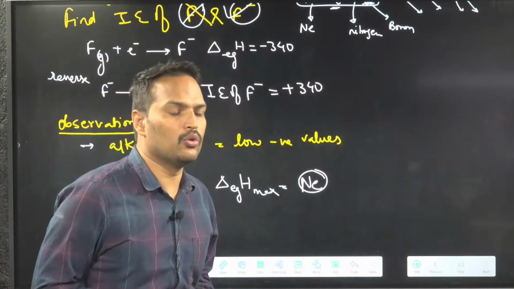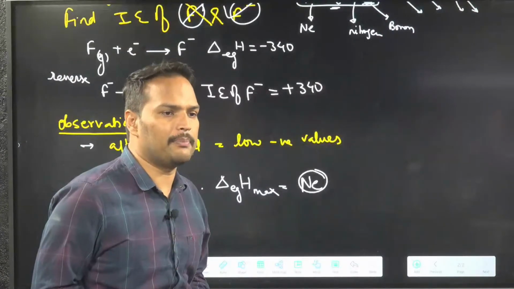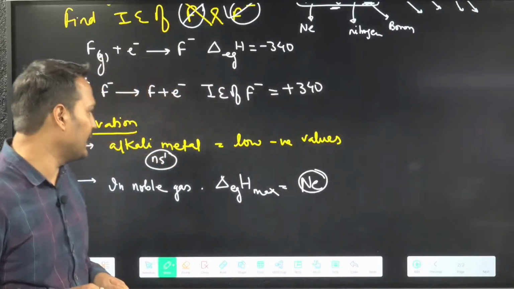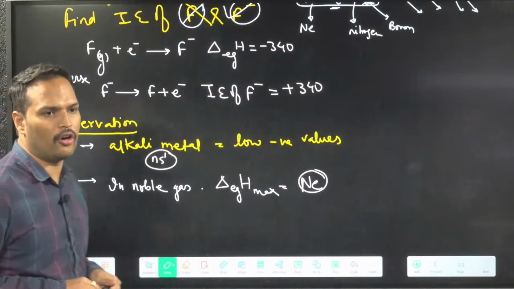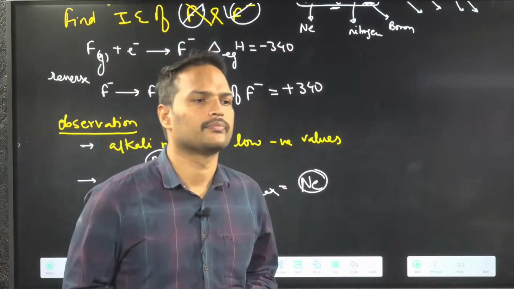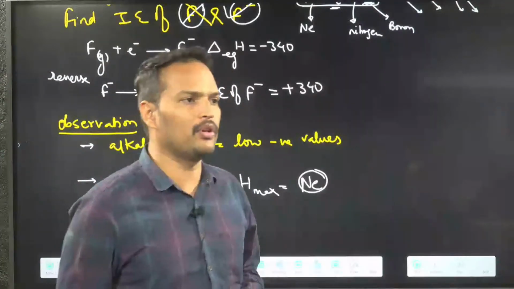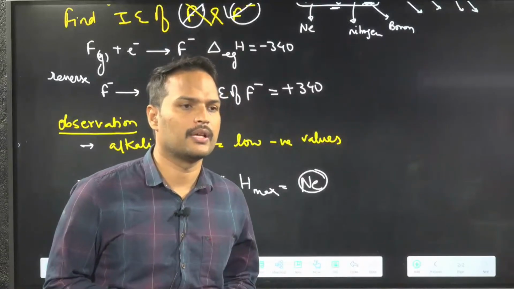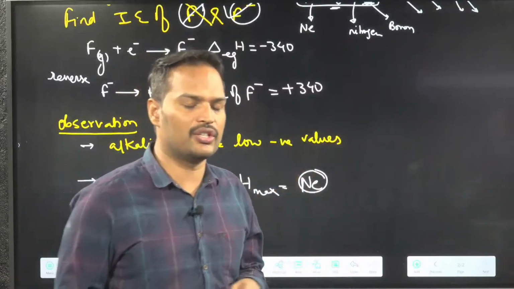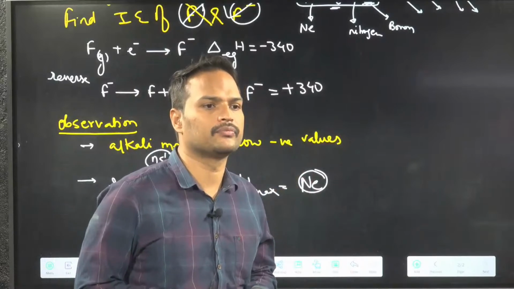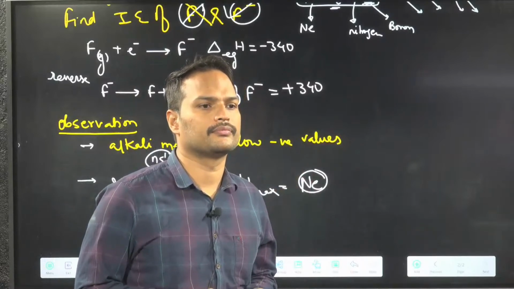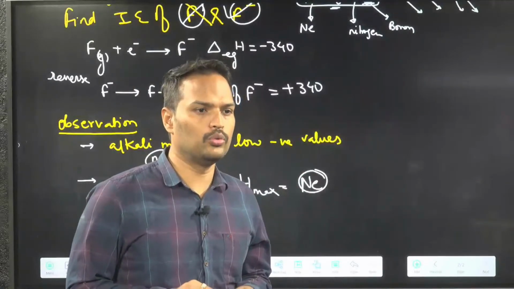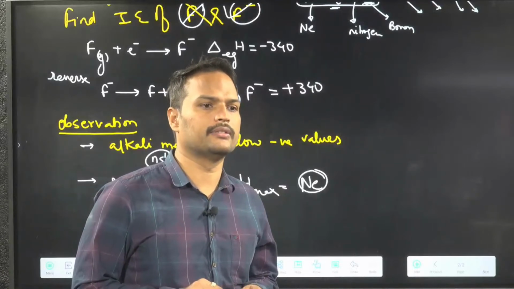If I ask you the second electron gain enthalpy of oxygen, what will you say, positive or negative? It is gaining noble gas configuration, O minus to O2 minus.